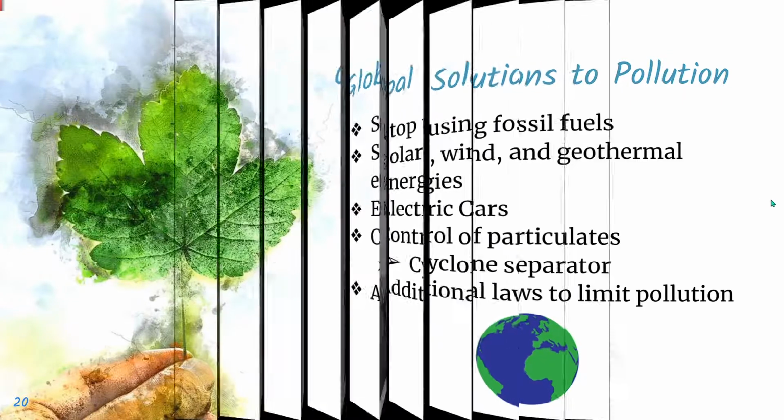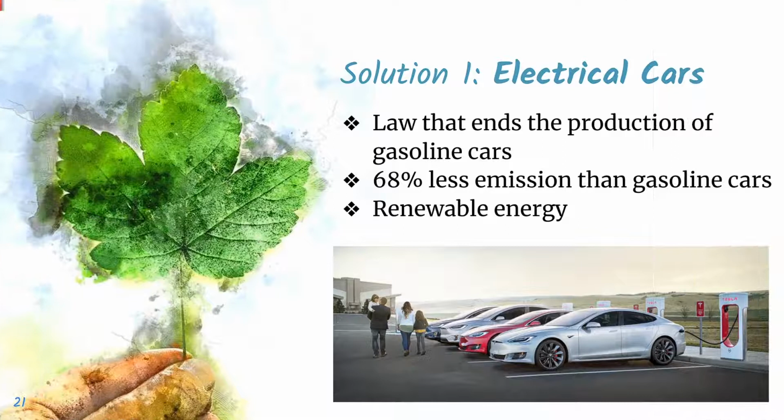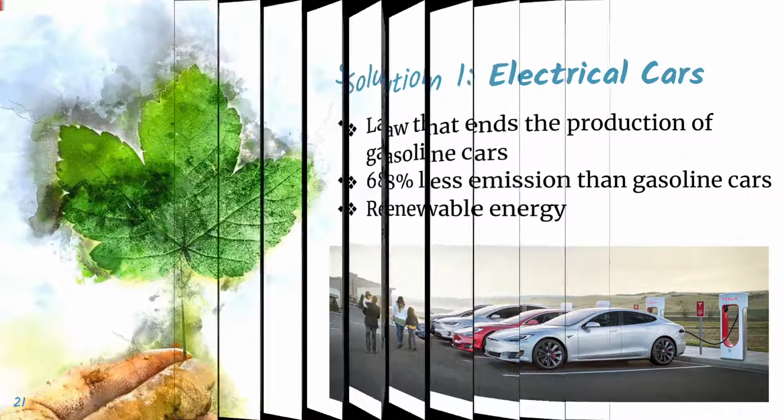Research has shown that electrical cars can emit less greenhouse gases and air pollutants over their life than a petrol or diesel car. By adding a law to prohibit the production of gasoline cars, more people will naturally switch to electrical cars after their cars die out. According to Steve Hanley, gasoline cars have 68% more emission than electrical cars, so using electrical cars will significantly improve air quality. Using renewable energy with an electrical car can reduce even more emissions, thus improving air quality.